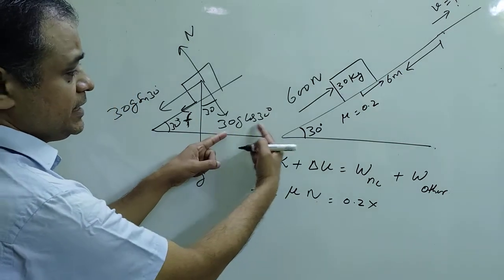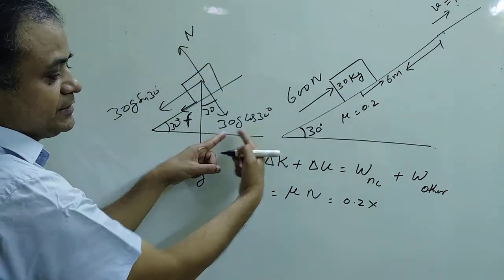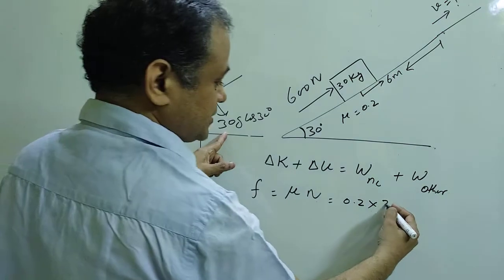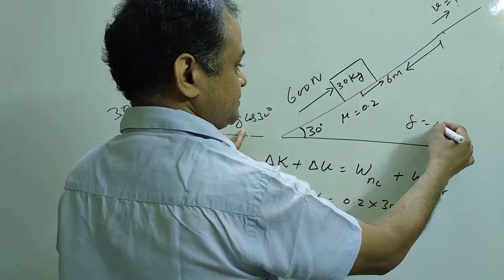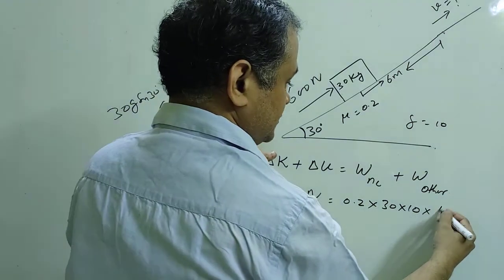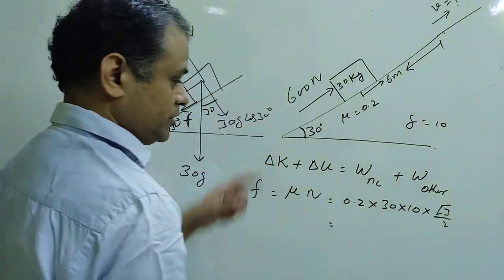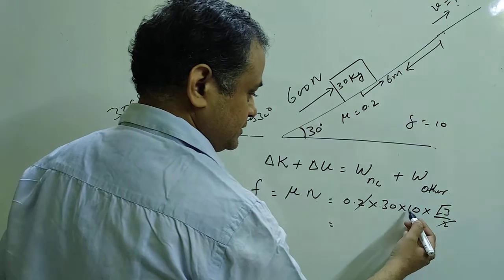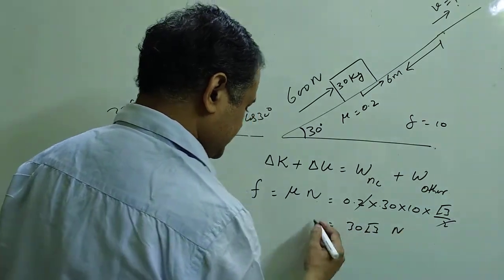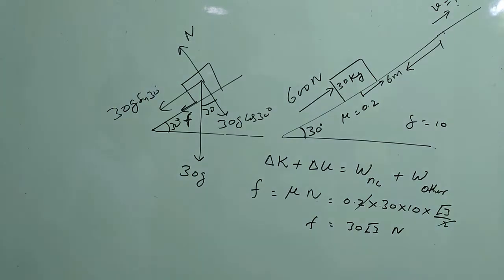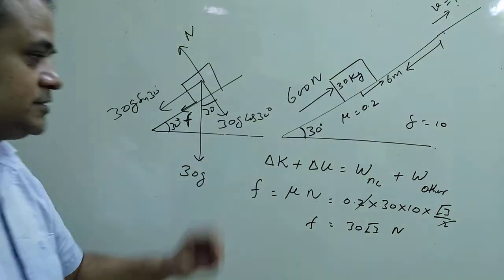N means mg cos 30, that means 30 into g, taking the value of g as 10, times cos 30, which is root 3 by 2. So these two cancel, the zeros cancel, so we get 30 root 3 Newton. This is the friction force. Now what is the work done by the non-conservative force?